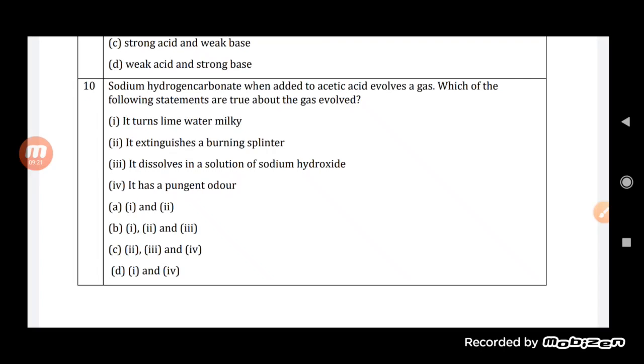So the first one is correct, that is turns lime water milky. Extinguishes a burning splinter, that is also correct because carbon dioxide is used for extinguishing. It dissolves in a solution of sodium hydroxide. Yes, we can say that sodium hydroxide can react with the carbon dioxide. It has a pungent smell. This is not the correct answer. So out of this, student, the second will be the correct option, in which all three are correct: first, second, and third.